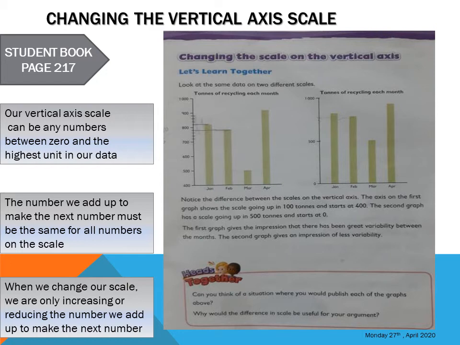You're only either reducing the number from units of 100 to maybe 50. For example, this is 400 to 500, 500 to 600. If you want to change it, you can change it to 450 to 550, 550 to 650. So that is exactly what you're doing. You're only changing the numbers on the vertical axis scale.